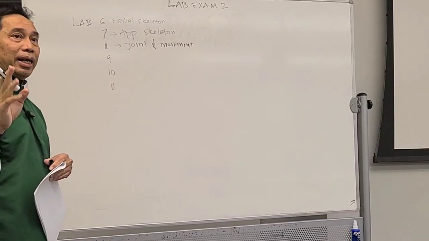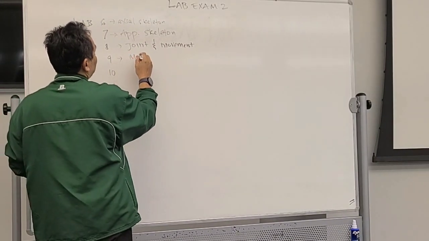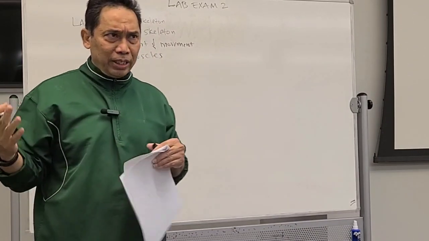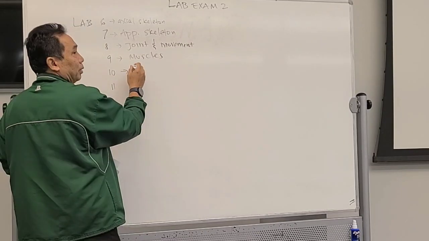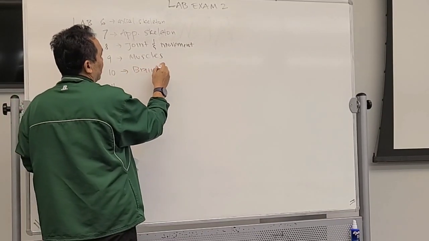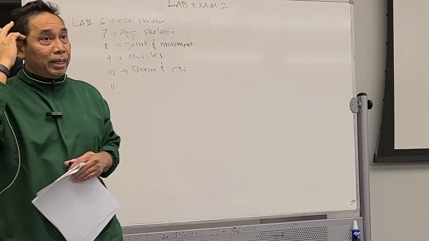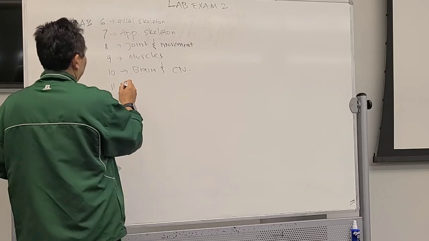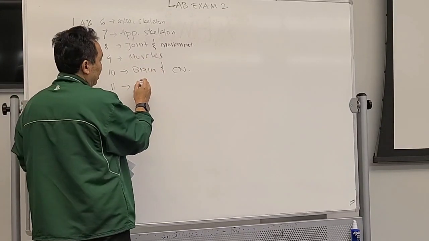Lab number 9 is muscle, the muscular system. This is only skeletal muscle. Then number 10, brain and cranial nerve. And number 11 is all the special senses.